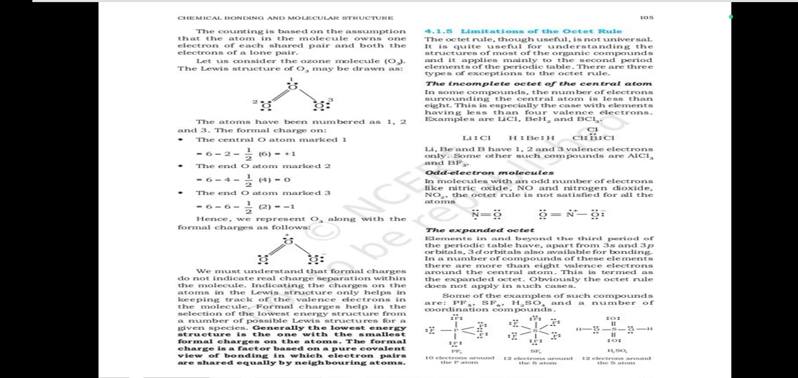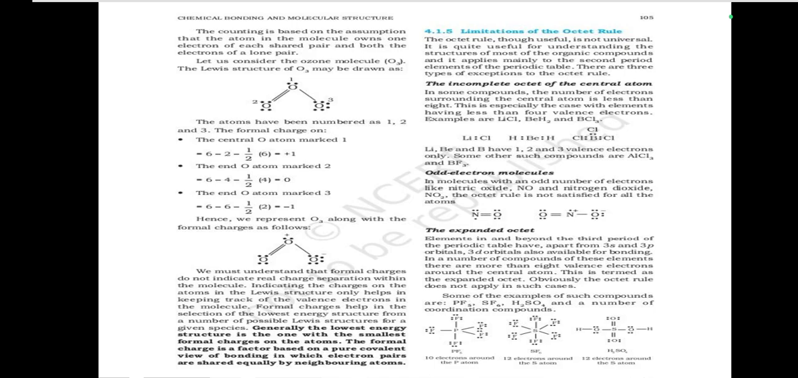Limitations of the octet rule. The octet rule, though useful, is not universal. It is quite useful for understanding the structures of most of the organic compounds, and it applies mainly to the second period elements of the periodic table. Now, there are three types of exceptions to the octet rule.